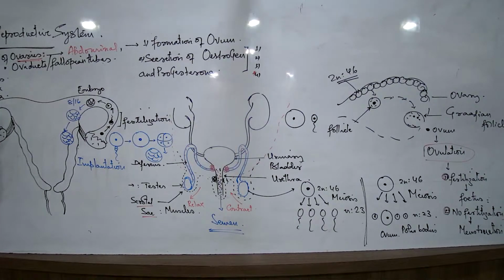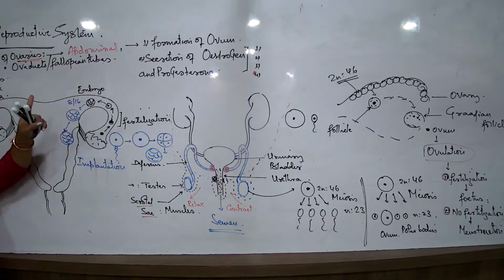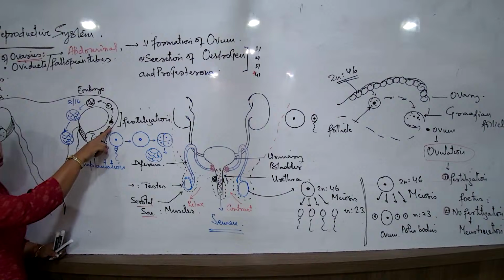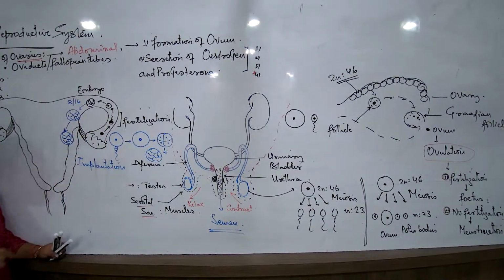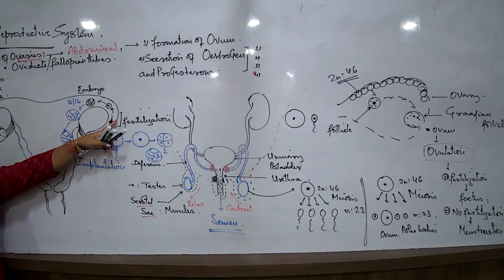What is the function of the fallopian tube? Now you can tell me, you look at this process that I have drawn and tell me the 2 functions of fallopian tube. Number 1 is passage of the ovum, and number 2 is the site of fertilization. So fallopian tube के 2 functions याद रखना है. एक तो it helps in the passage of the female gamete. Number 2, it is a site of fertilization in the human female body.